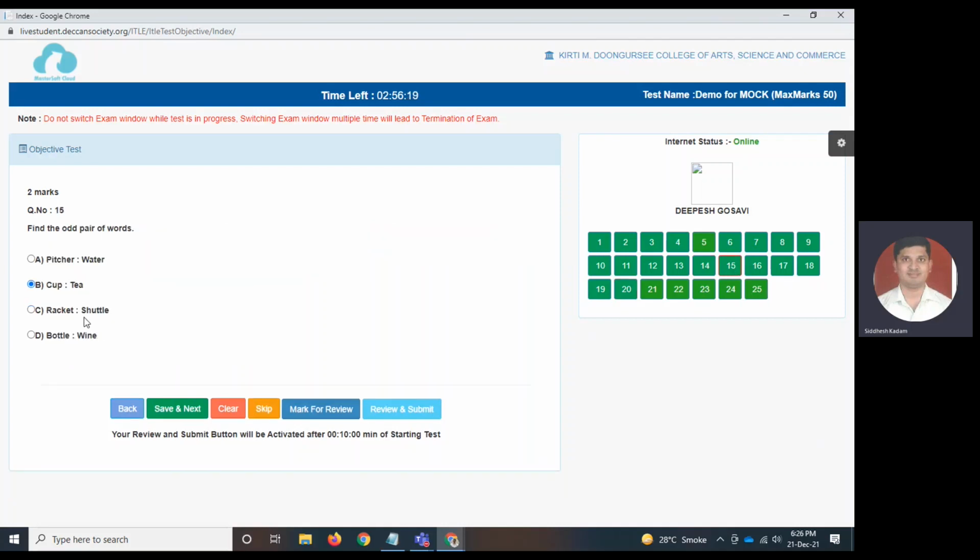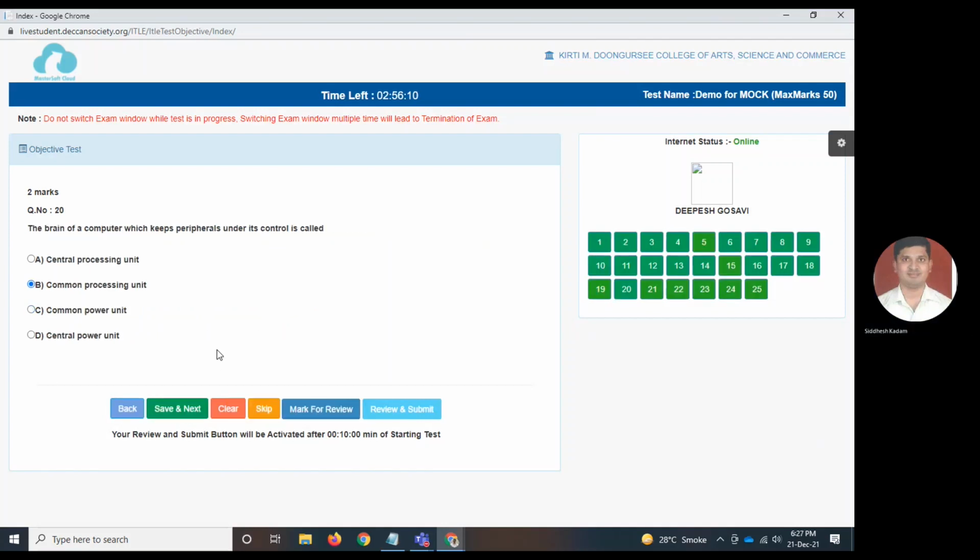I'm going to question number 15. I'm changing my answer and clicking on save. I'm going to question number 19, changing my answer and click. Unless you save, it will not get saved. Once you are finished with the test, you can click on the Review and Submit button. After you click on the Review and Submit button, your test will end.